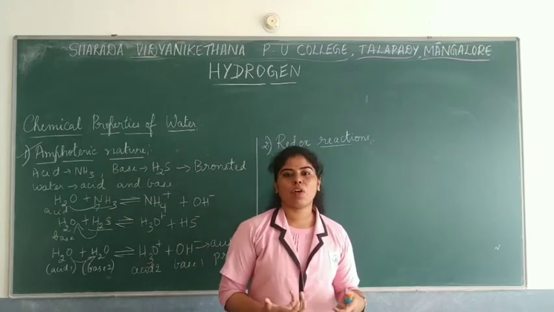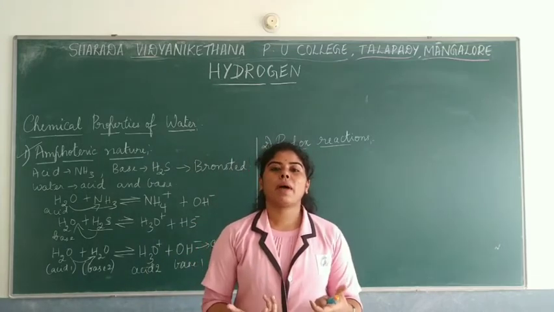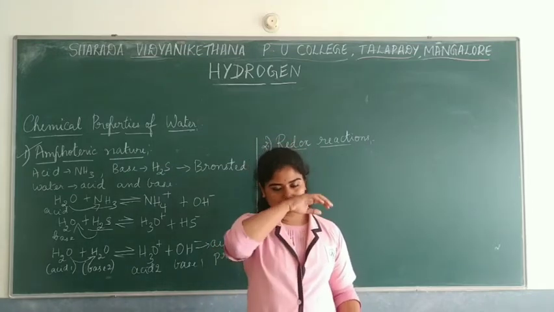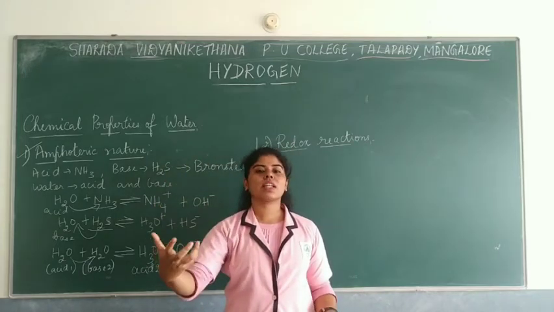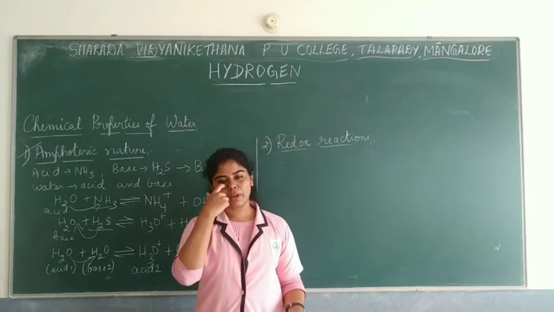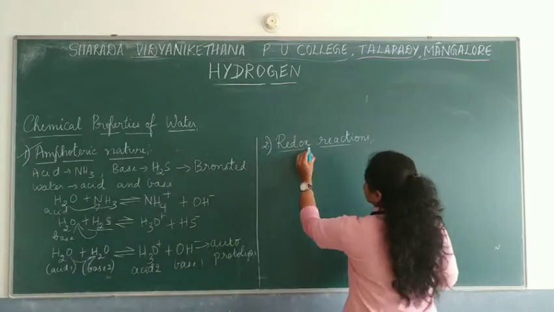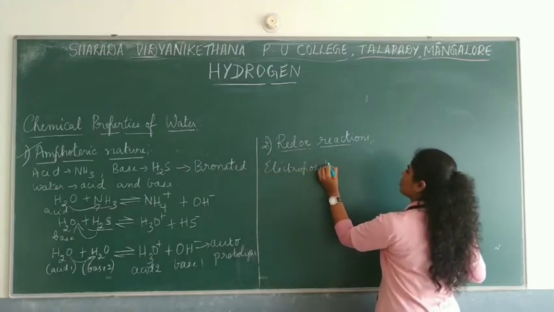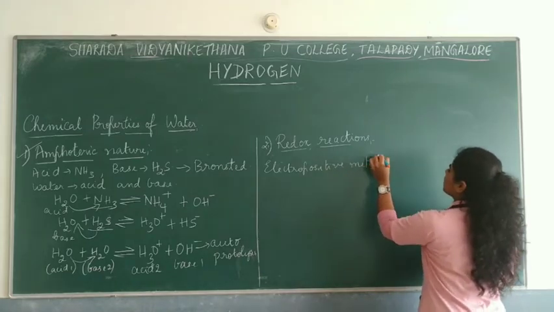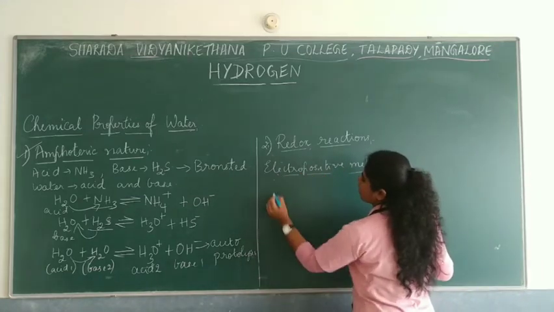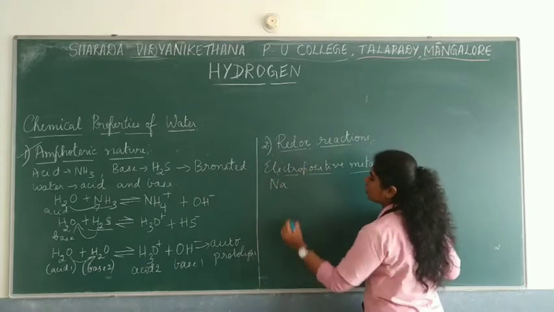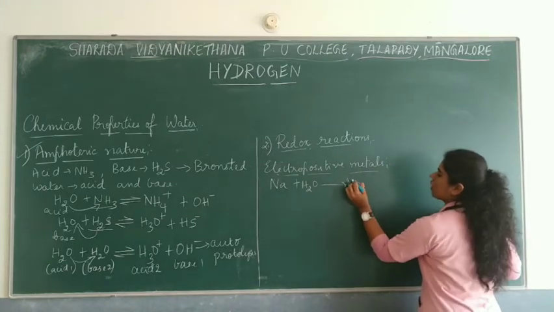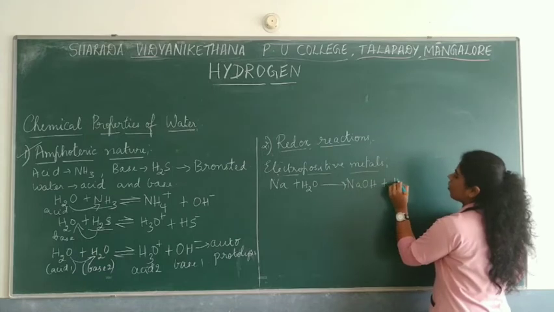If you take the example of water combining with an electropositive metal, the best electropositive metal, that is sodium, which is highly reactive, if sodium is added to water, you see that sodium hydroxide is formed with the liberation of dihydrogen. Let me write the reaction for you. You can take any of the metal examples which have a positive charge. So here I'll take Na, which is electropositive. If it is reacting with water, what would it form? It forms NaOH with the liberation of hydrogen gas.